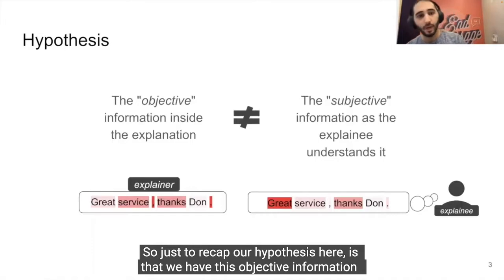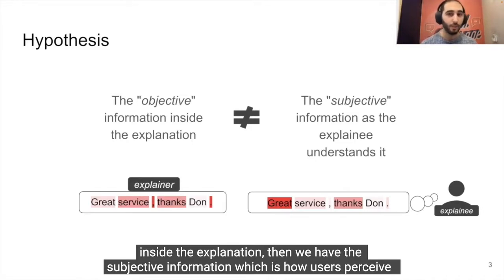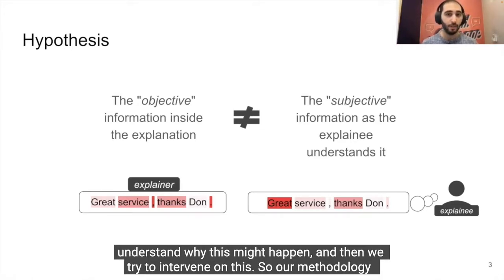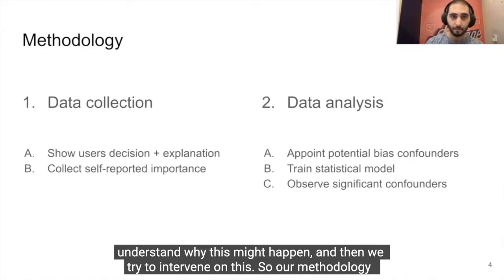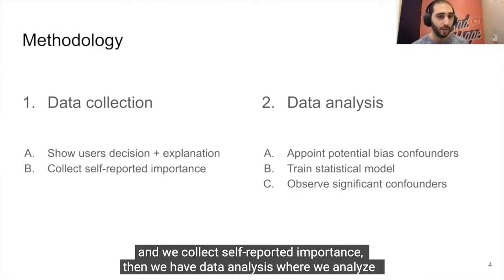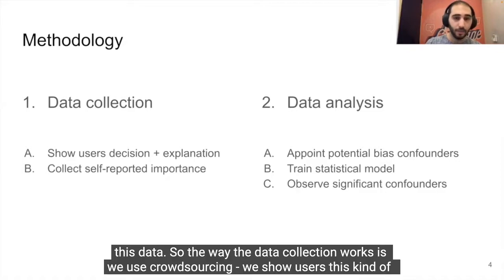So just to recap, our hypothesis here is that we have this objective information inside the explanation. Then we have the subjective information, which is how users perceive the explanation. And in this work, we show that these are not the same for our setup. We try to understand why this might happen. And then we try to intervene on this. Okay? So our methodology will be like this. First of all, we will have data collection where we show users these explanations and we collect self-reported importance. Then we have data analysis where we analyze this data.